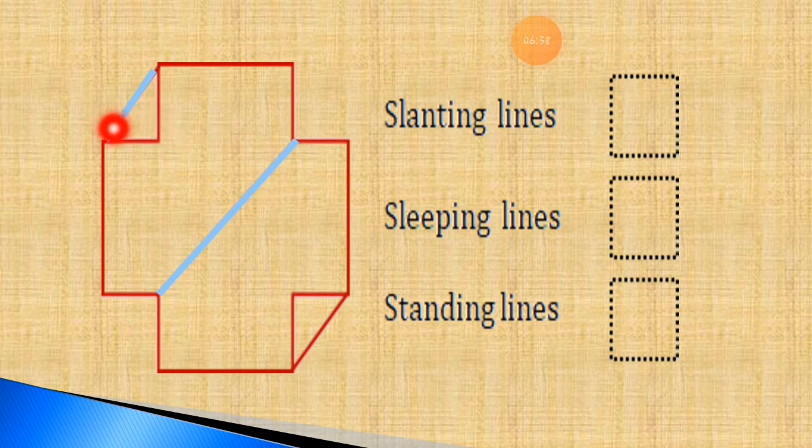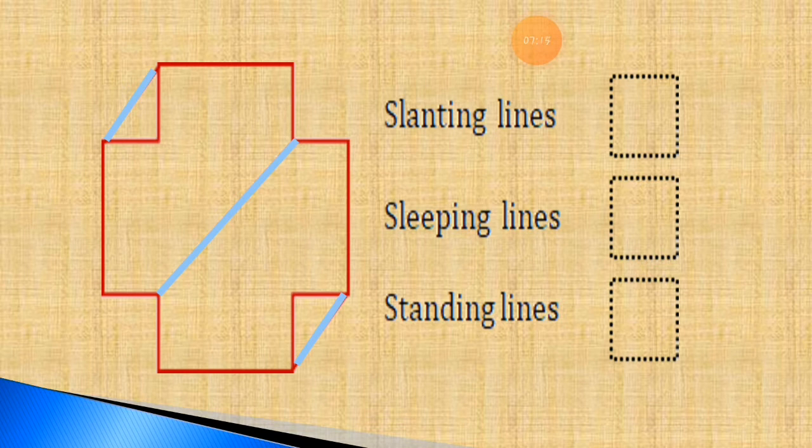This one is the first slanting line. This one is the second slanting line. And here is the last slanting line. I just overwrite it again with the sky blue color. Here is the first slanting line, here is the second slanting line, and here is the next slanting line. So this way we find 3 slanting lines in the picture.